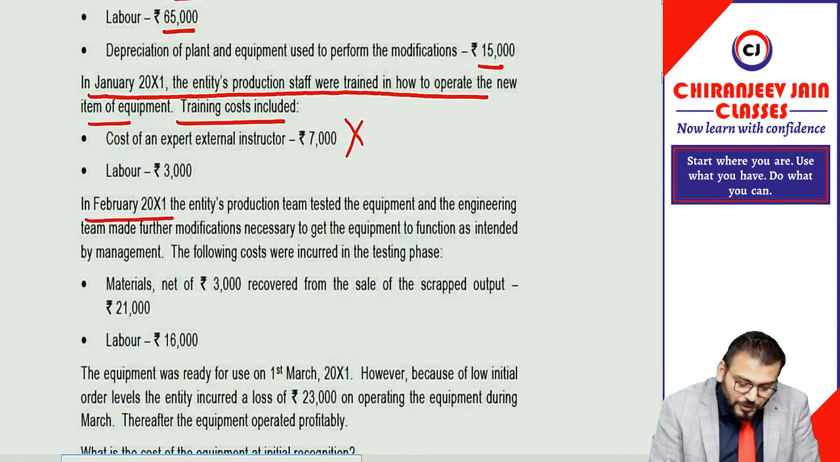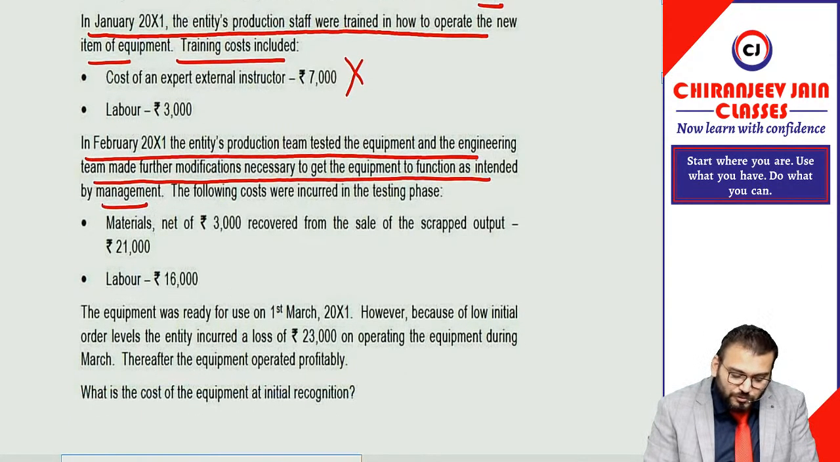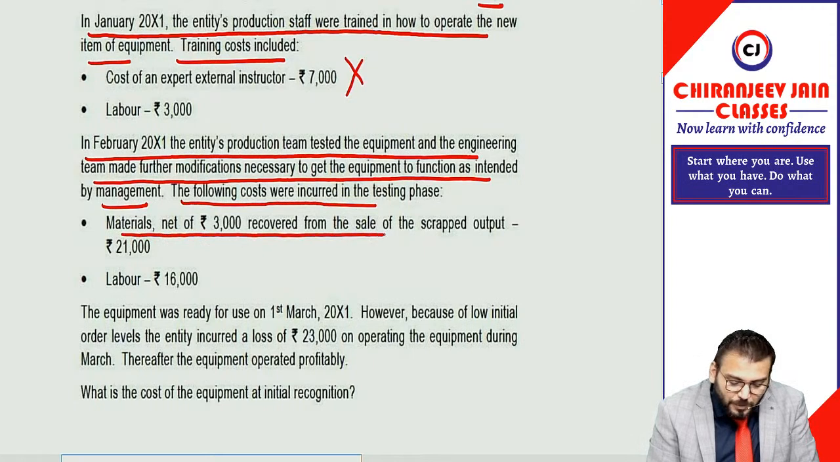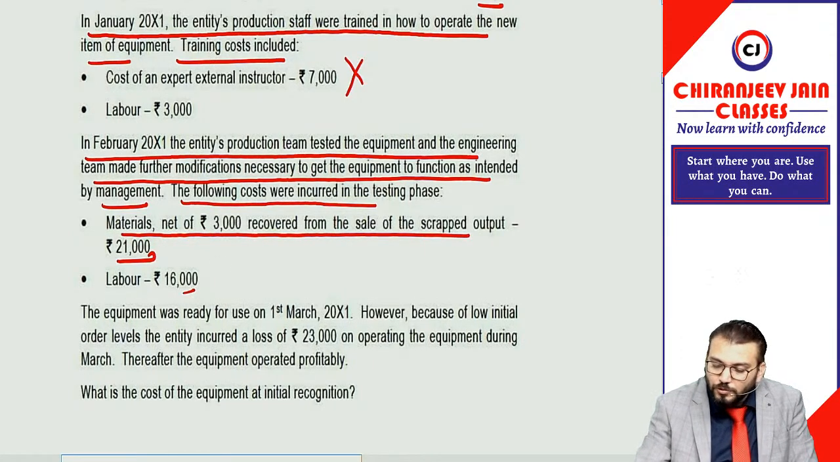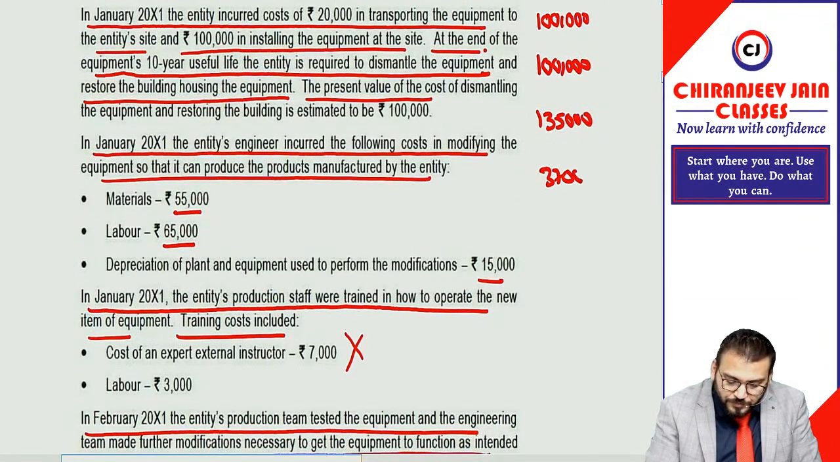In Feb 2001, the entity's production team tested the equipment and the engineering team made further modifications necessary to get the equipment to function as intended by the management. So of course this will be capitalized. The testing costs, the following costs were incurred. Material net of 3,000 recovered from the sale of scrapped output 21,000 plus 16,000. So 21 plus 16, this will be capitalized. So 37,000 will be capitalized.